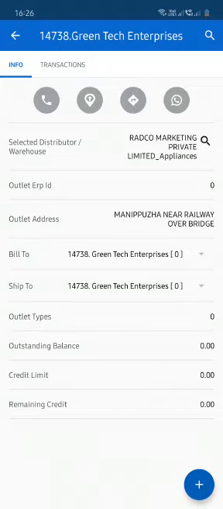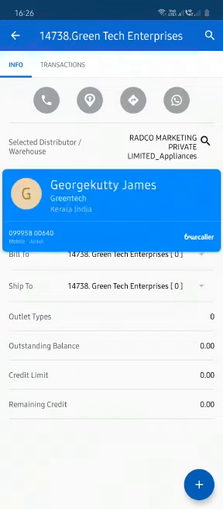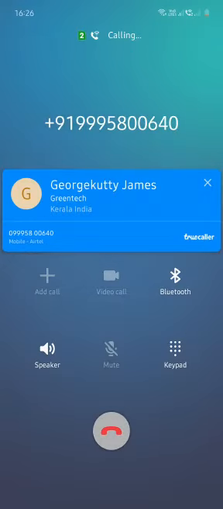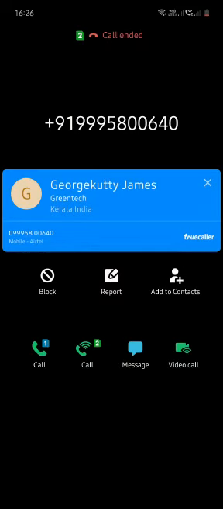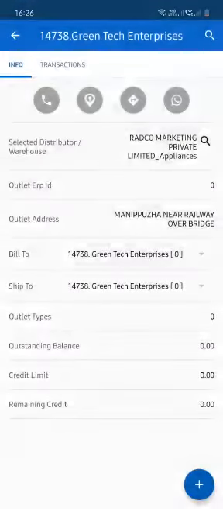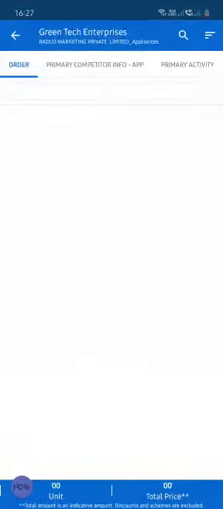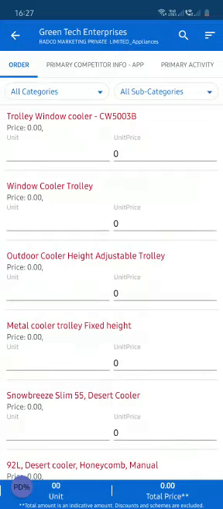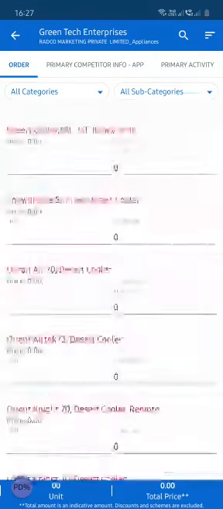You can see these 4 logos. The one with the cell phone logo, if you click on that, start. I'm currently disconnecting the call, but let us assume the call is running in the background. You're talking to the distributor. You simply click on the plus button and come to the order screen. You keep on discussing whatever you want to discuss with them.